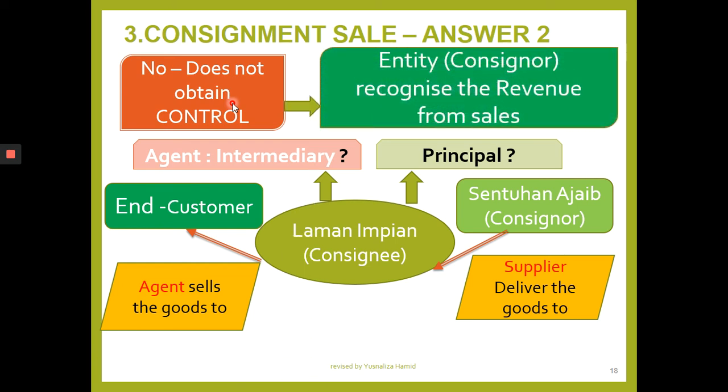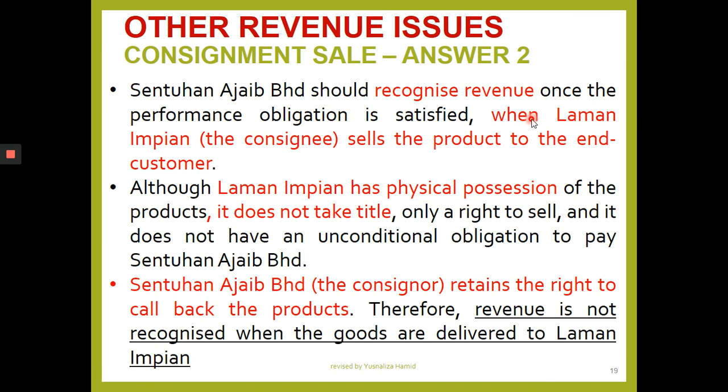Therefore, Sentuhan Ajaib, the consignor, will recognize revenue from the sale, which is 80,000 minus the commission expense of 10%, let's say 8,000. So they will recognize the revenue from the sale of goods through the consignment arrangement.